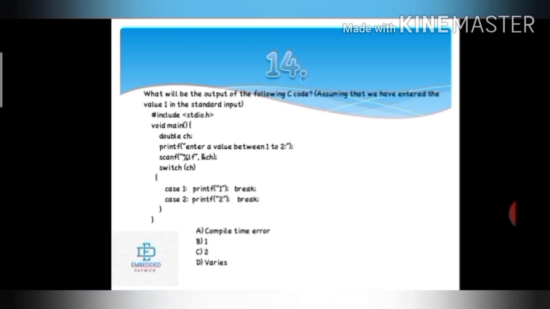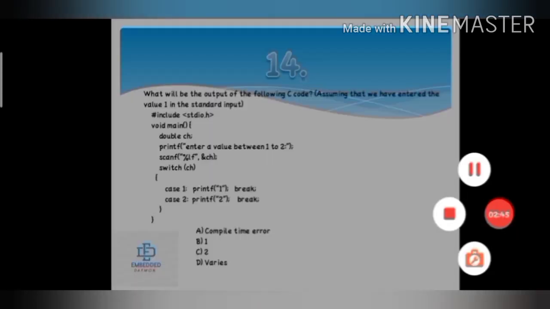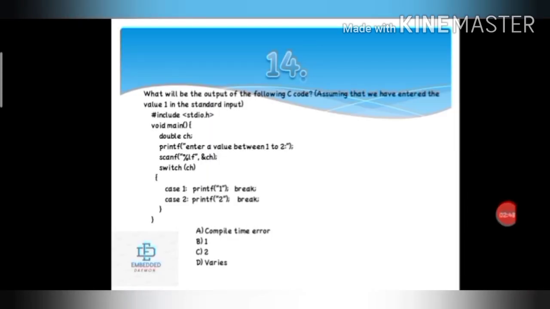Next question. What will be the output of the following C code, assuming that we have entered the value 1 in standard input? So here scanf statement is used to get the input and we are considering input is 1. So in switch, ch is double. Switch operation always accepts integer constants, and here ch is of type double, hence it will throw error. So our answer is compile time error, option A.